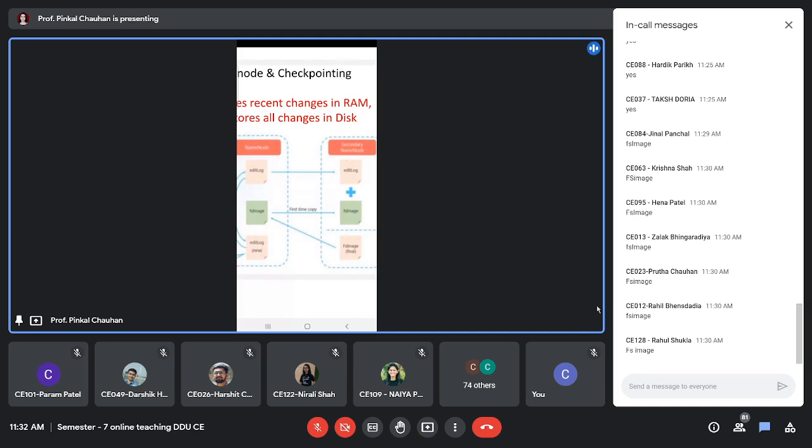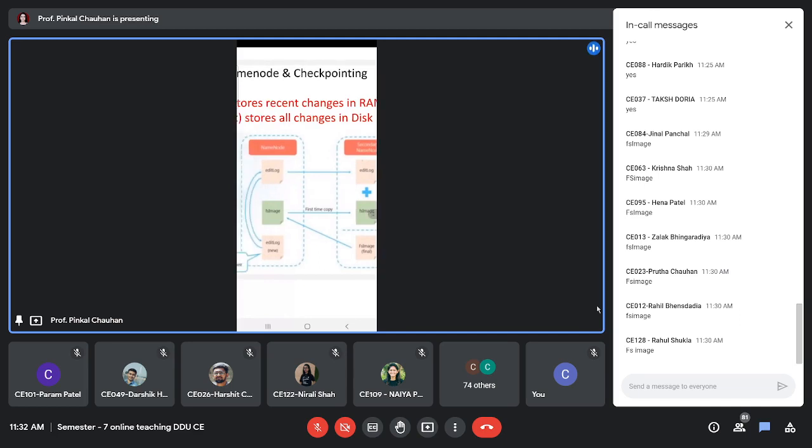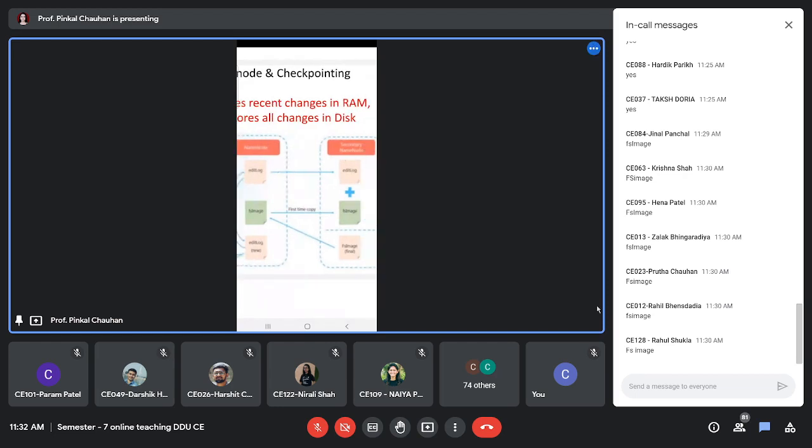So whatever recent changes have been made within the last hour are there in the edit log of the name node. After every 1 hour, the edit log is copied to the secondary name node, which adds it to the FS image. And then the final version of the FS image gets created, which is then copied back to the name node again, right? Now, you will ask what will happen.